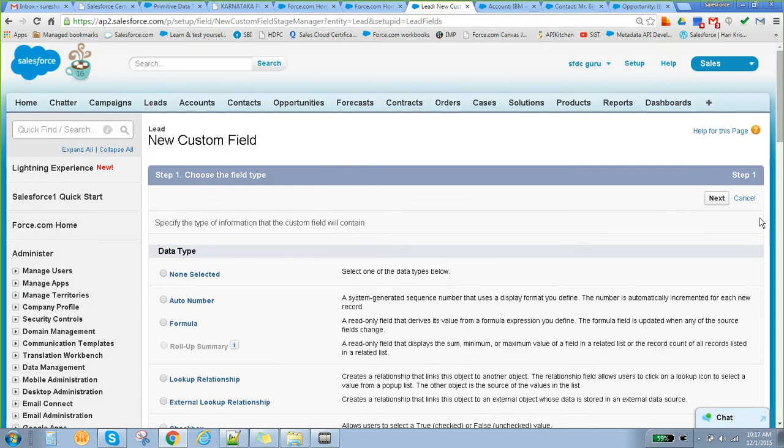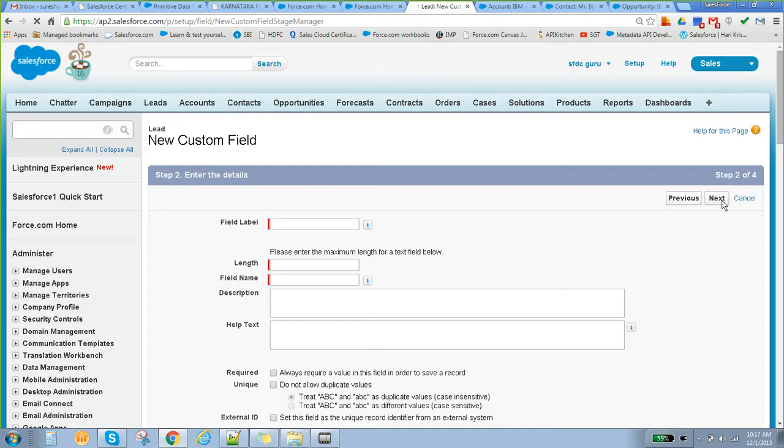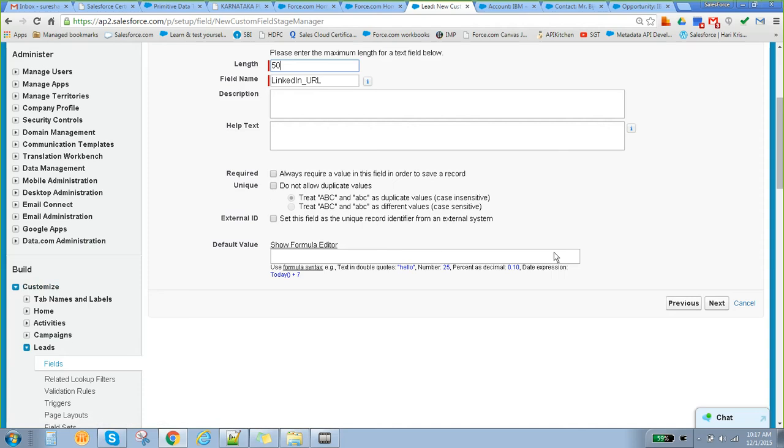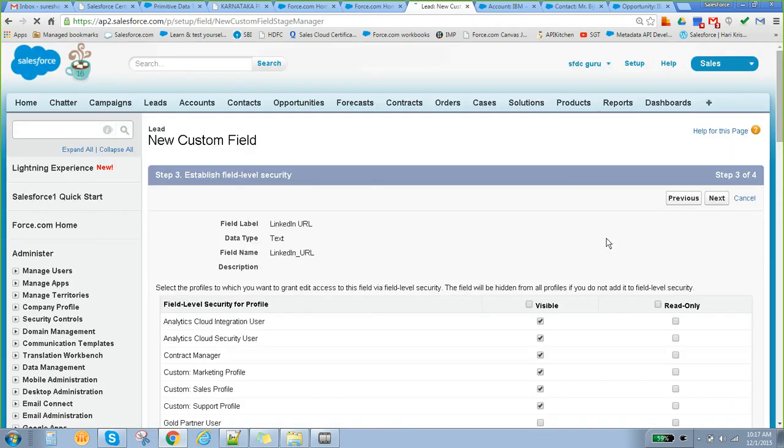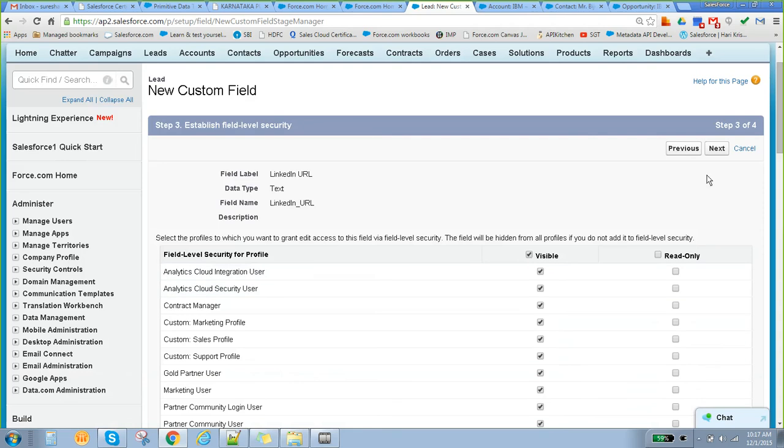So next, LinkedIn URL. Don't bother about these other things. Just focus on this: I'm creating one new field called LinkedIn URL. We will learn this in a separate section called custom fields and custom objects.